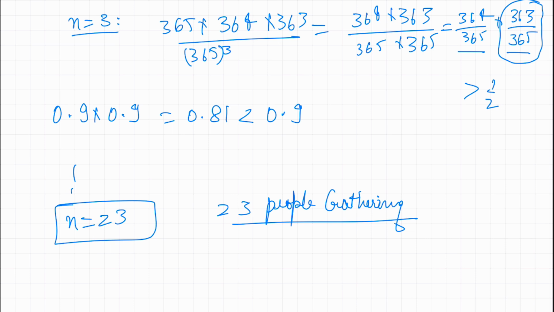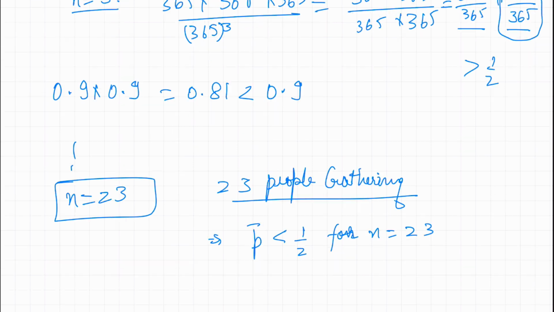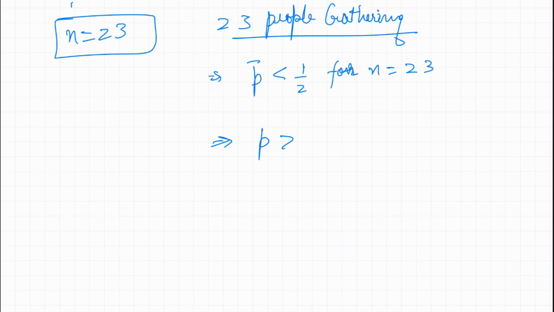And the inverse is, because p bar is less than half for n equal to 23, this also implies p is greater than half for n equal to 23. Because again, p was nothing but 1 minus p bar. As we said, it was just the complement of the event.